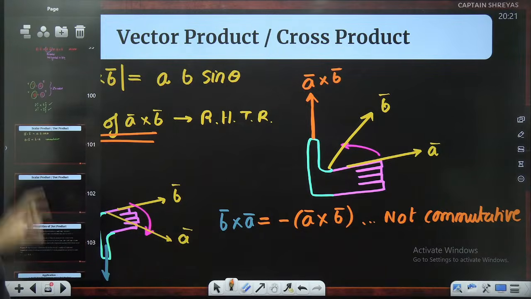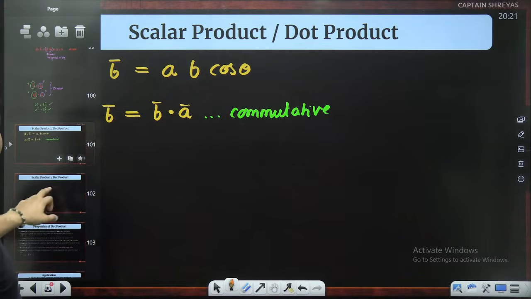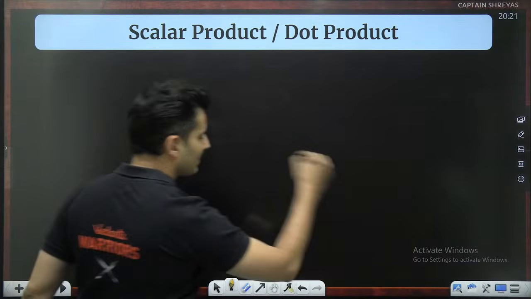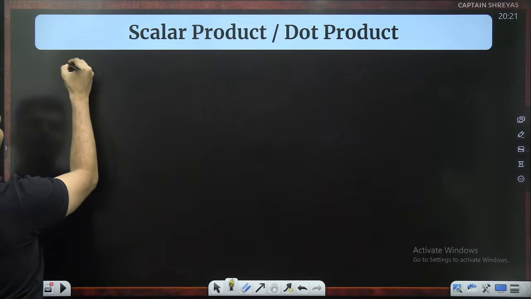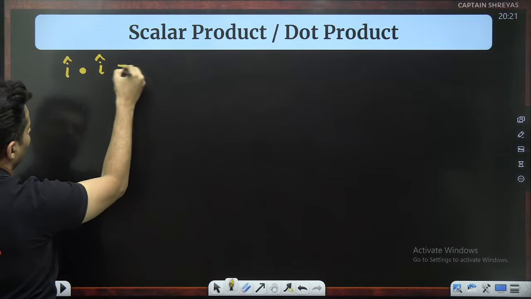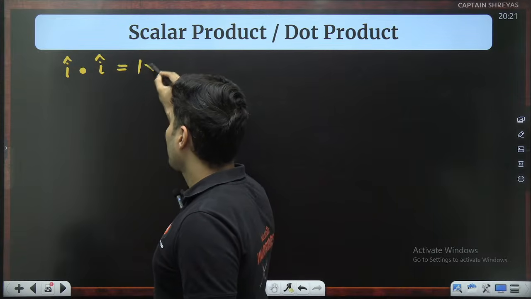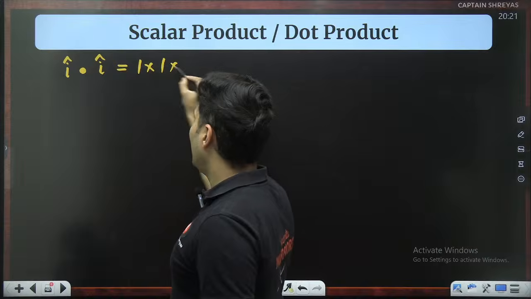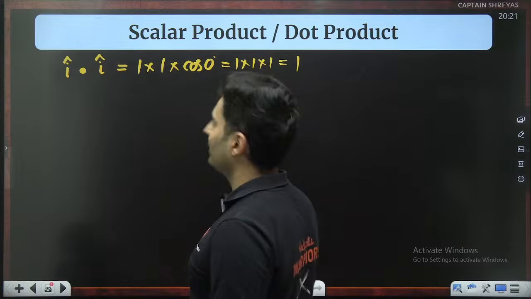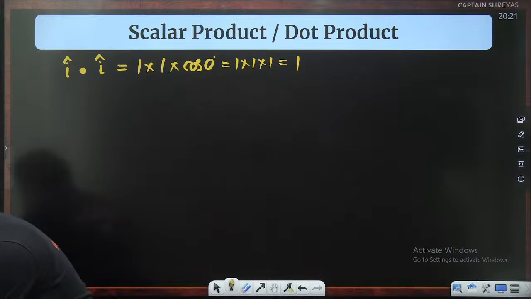Okay, so now think about some interesting properties of dot product or scalar product versus cross product. If I do I vector dot I vector, what do you think I should get? Magnitude of I is 1, magnitude of the other one is also 1, and the angle between them is 0. So it will be 1 into 1 into 1, which is just 1. Same thing is true for everything, correct?